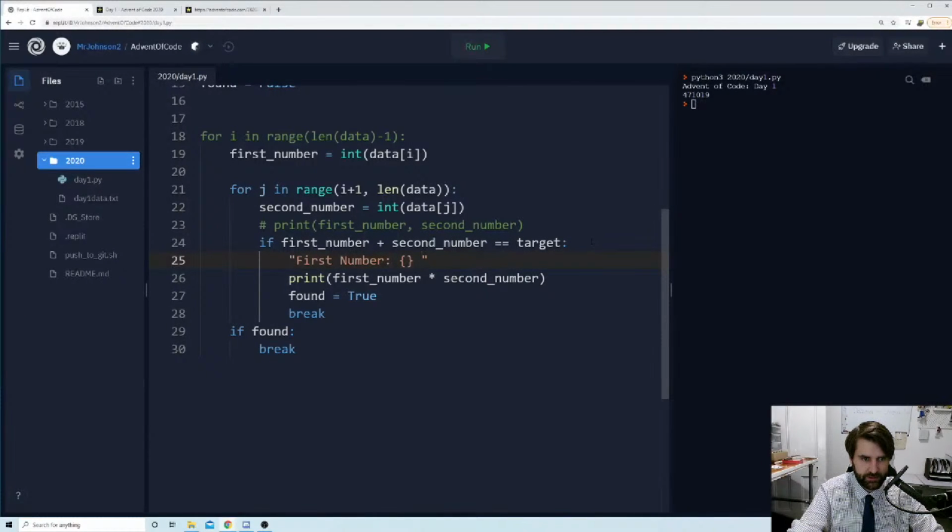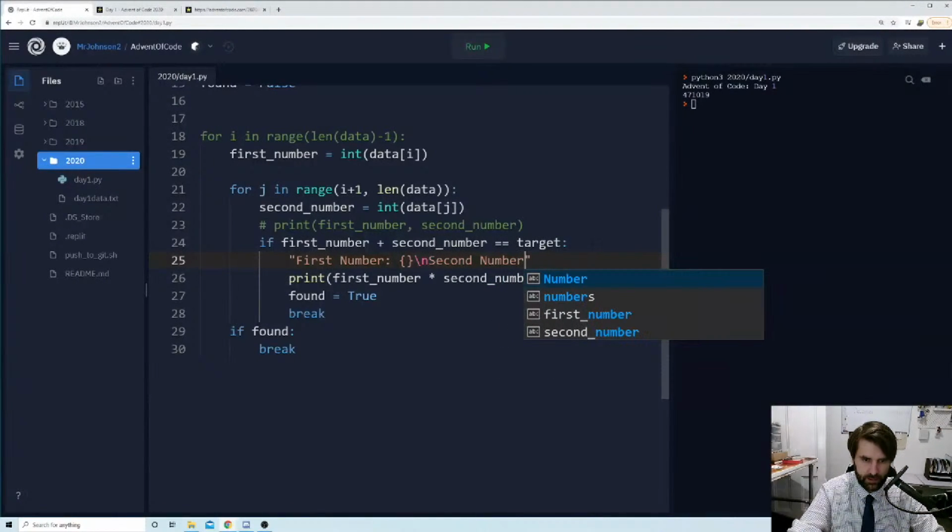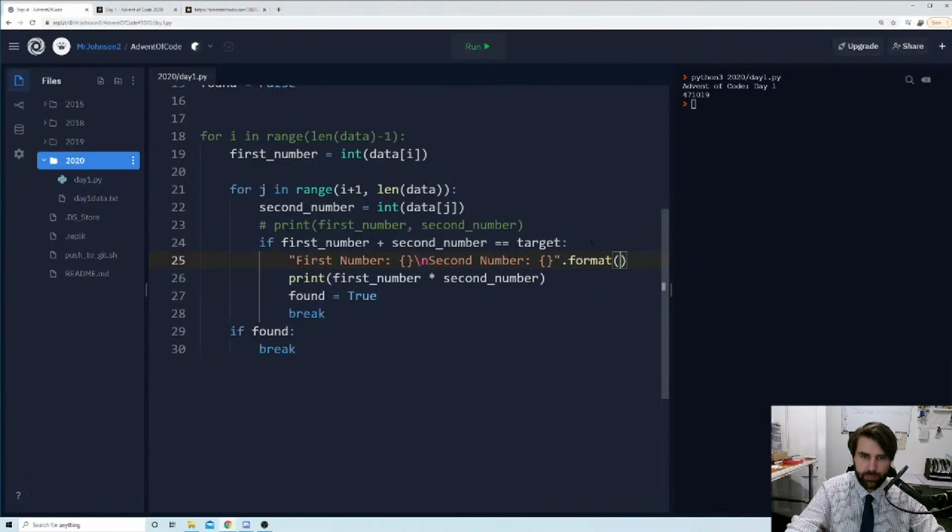And then I might just do a \n, put it on a new line, and then I'm going to say second number, and I'm going to put curly brackets again. And I'm going to say dot format, okay? And in the brackets there, I can tell it what variables it should put inside these curly brackets.